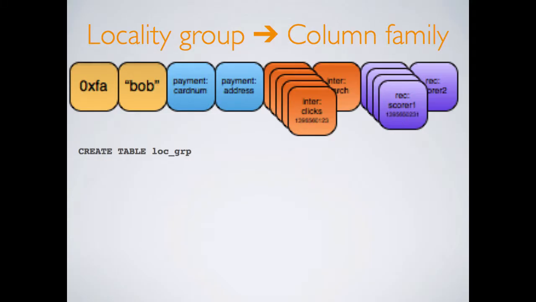All right, so now I'll talk about how we map this data model into Cassandra. It's pretty straightforward. I'll just show the CQL at the bottom that we use to build the Cassandra version of a Kiji table. So we start by mapping locality groups to column families. Again, this makes sense because we want them to be stored separately on disk, and they have a lot of the same properties that column families do in Cassandra.